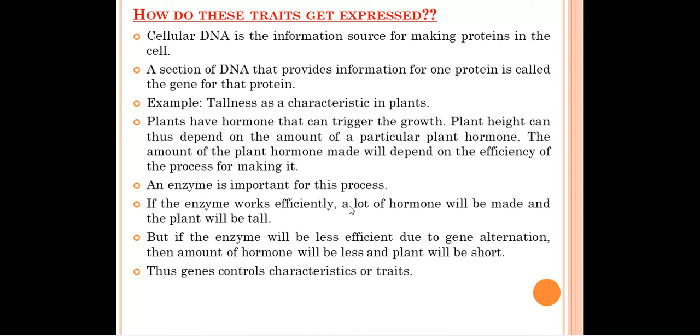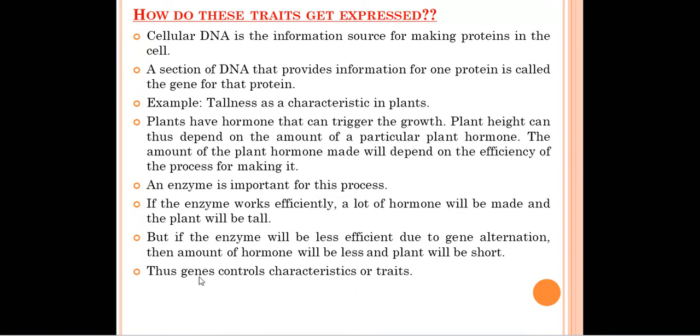An enzyme is important for this process. If the enzyme works efficiently, and enzymes, as you all know, are present in living organisms, a lot of hormone will be made and the plant will be of tall height. Okay, if enzymes make a large amount of hormone in the plant, then the plants will be of tall height. If the enzyme is less efficient, meaning it does not work properly because of some gene alteration, then the amount of hormone formed will be less and the plant will be of short height. Thus genes control characteristics or traits.